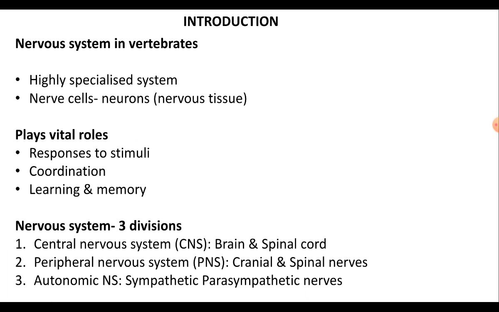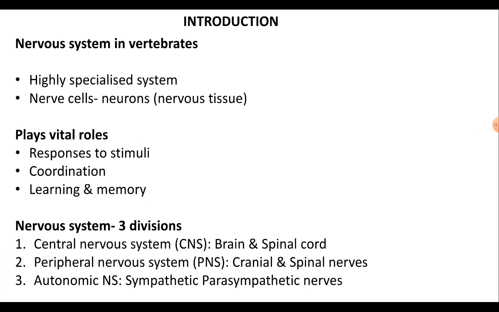Nervous system. Nervous system is the highly specialized system in vertebrates, and it is formed by the nerve cells called neurons, and they are the distinctive units of nervous tissue. Nervous system plays a vital role in an organism, that is, it responds to external stimuli. It brings coordination among the activities of various parts of the body, and it also serves as center for learning and accumulating memories from past experiences.